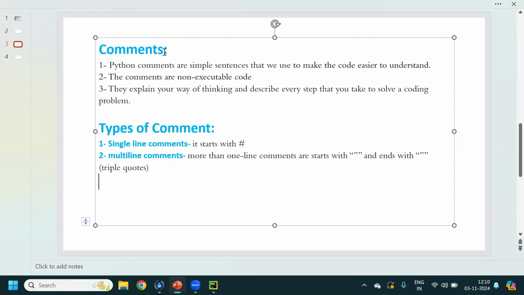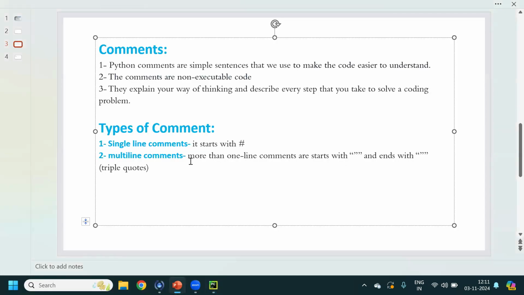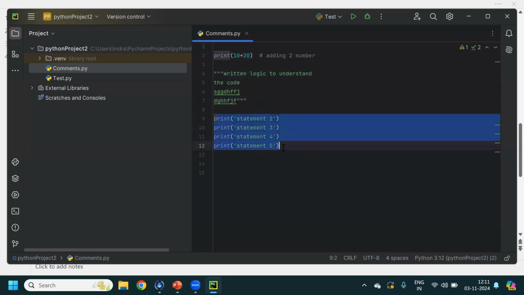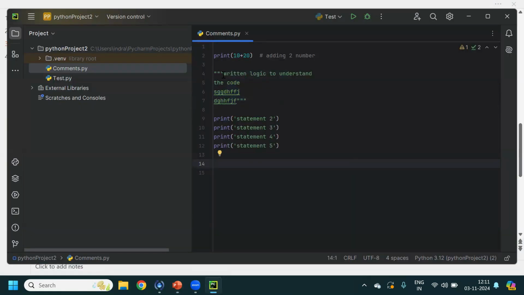Now we have seen comments, why we use comments and what types there are. There are two types, single line comment and multiple line comment. Single line comment, you can comment by using hash. You can see here, I have added by using hash. Multi-line comments, either you can use control and question mark. It will comment all lines which you want to comment. You can select those lines and click on control and question mark. Another way, start with three quotes like we have done here and end with three quotes.